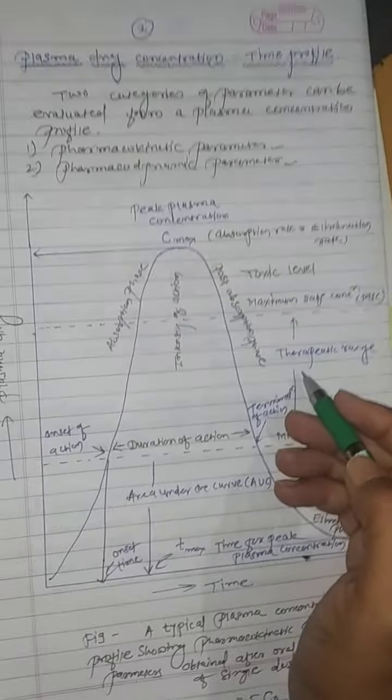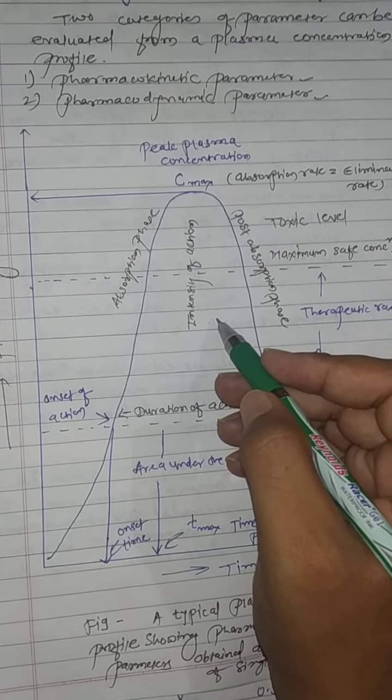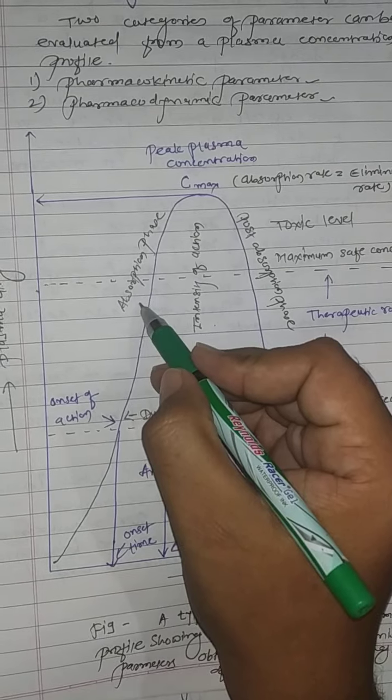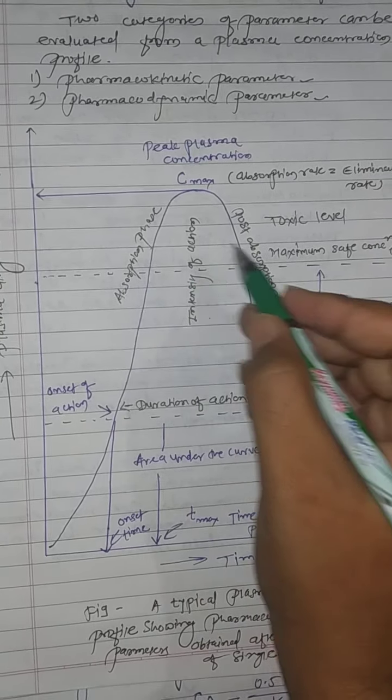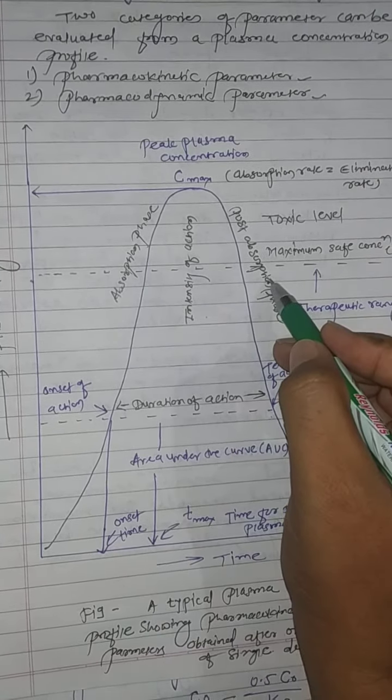we can clearly see in this graph there are mainly two phases. The first or initial phase is the absorption phase and the second one is the post-absorption phase. The absorption phase starts with the onset of action from this point after the administration.